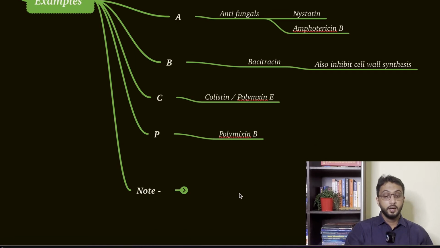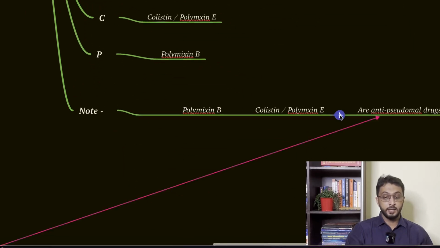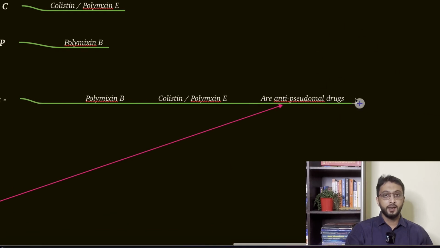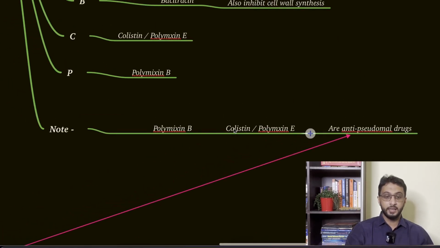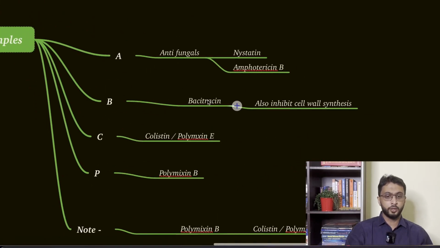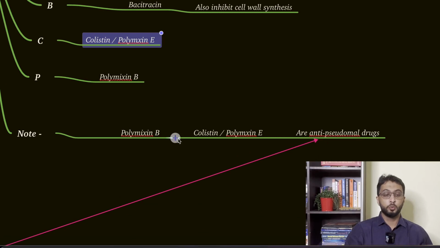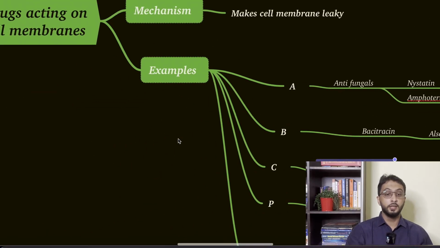Colistin. And please note, this is important, the polymyxin B and polymyxin E, these are anti-pseudomonal drugs. Have you heard of anti-pseudomonal penicillin, carbenicillin? Similarly, these are not penicillins, but these are anti-pseudomonal drugs. Just a point to note. So antifungals, nystatin, amphotericin B, bacitracin, polymyxin E, polymyxin B. Polymyxin E, they can also ask as colistin. These are anti-pseudomonal. So again, it's very important to note these mechanisms.